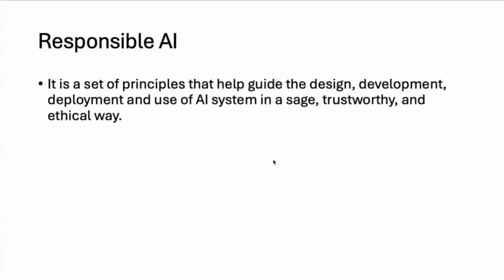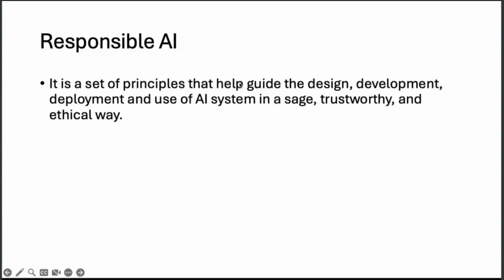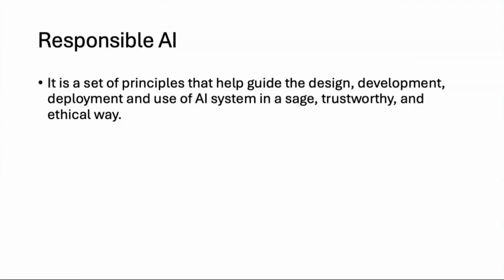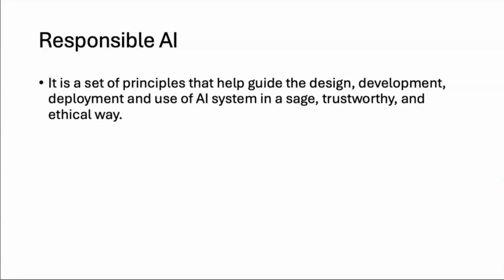Responsible AI is nothing but a set of principles that will help us in design, development, deployment, or any use case with the existing software, in a safe, trustworthy, and ethical way. Whatever we are going to implement in our system, whether it is designing the system, development of the system, deployment, or the implementation of an AI concept in our existing system, we have to take care of safety. It should be trustworthy and it should be done in an ethical way, right? So we need to see the principles whenever we are going to implement it.